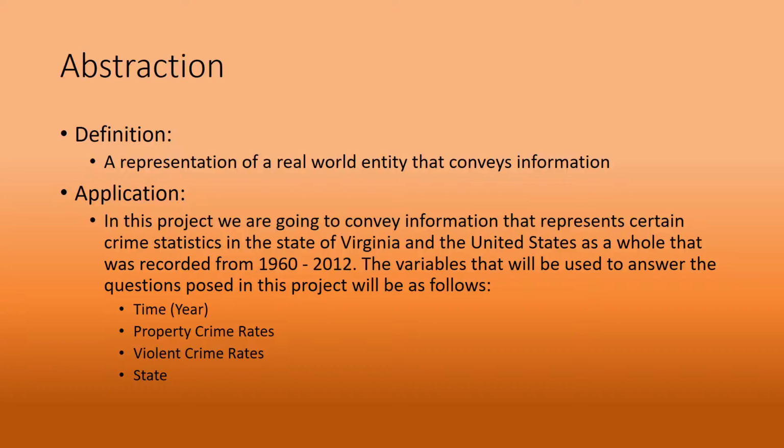Abstraction. An abstraction is a representation of a real-world entity that conveys information. In this project specifically, we're going to use information from the crime statistics in the state of Virginia in the United States that was recorded from 1960 to 2012. The variables that will be used to answer the questions are time, property crime rates, violent crime rates, and state.